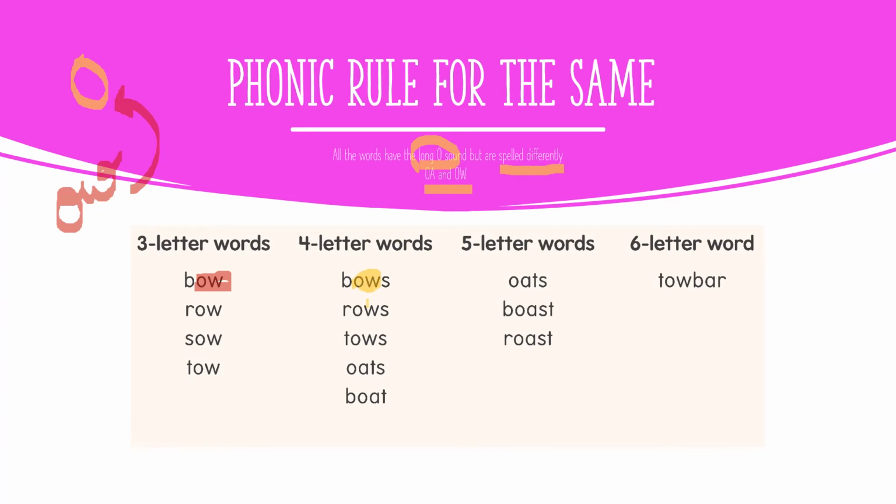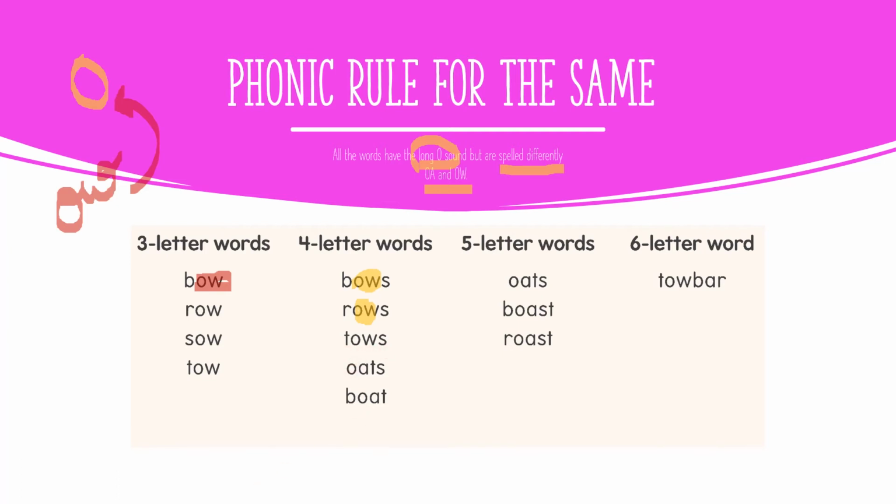Now, if I move to this part, again we are aware that OW makes the O sound. And the sound for the letter S is S. So now we are going to break it and try to read it. B-O-S, bows. Rose. Toes.